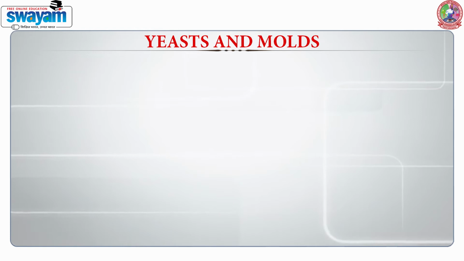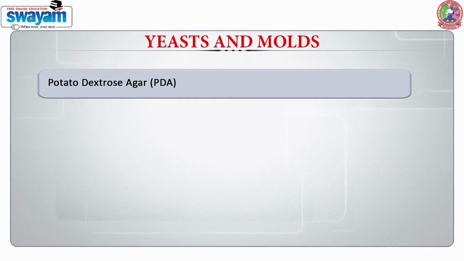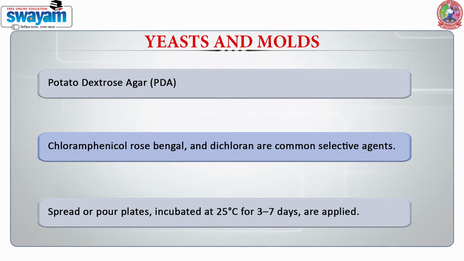Then we talk about yeast and molds. The most common media which is used for their growth is potato dextrose agar, that is PDA. Since mold colonies are able to spread very fast, we also use selective agents such as chloramphenicol, rose bengal dye and dichloran. Most of the plates are spread or pour plates which are incubated at 25 degrees C for 3 to 7 days.